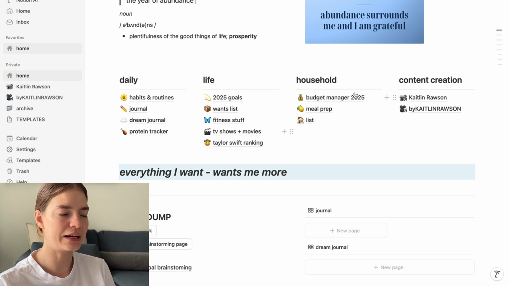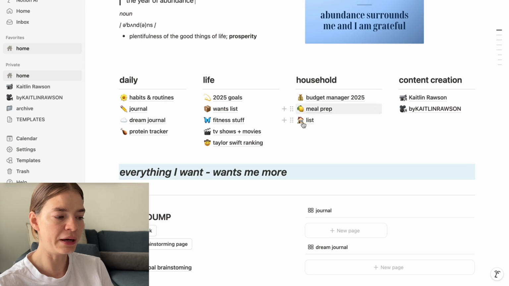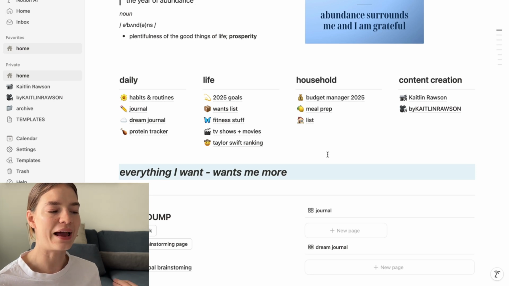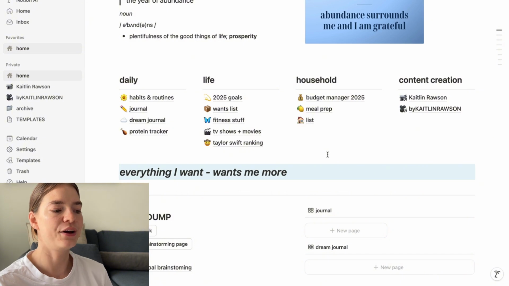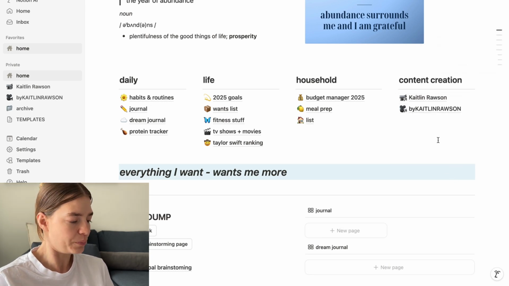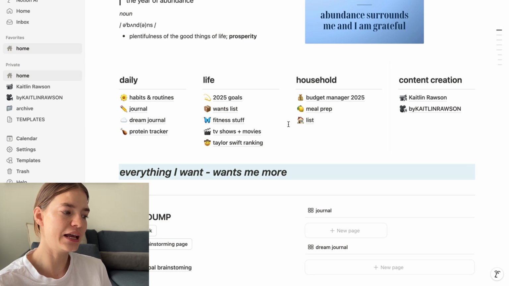Household, this is more stuff that I share with Cody, and these are pages that I might share with him. So it's got our budget manager, meal prep, and then just a household list. That's basically a list of things that I want for the house, so when I have an urge to buy something, I can pop it on that list and then contemplate it. And then content creation, these link to broader databases for both my personal content creation and my political stuff that I do.